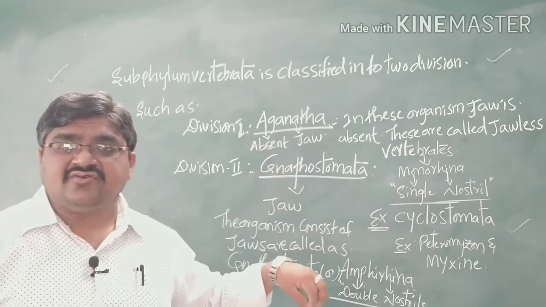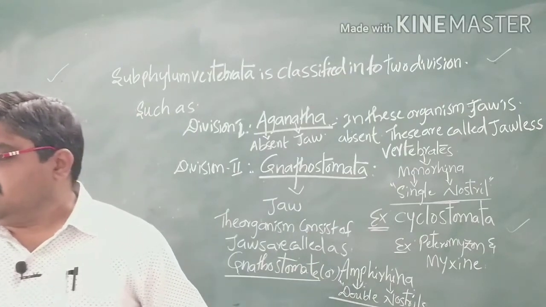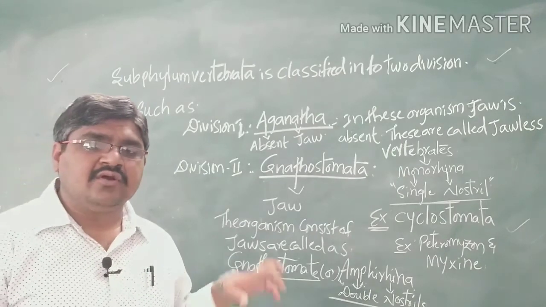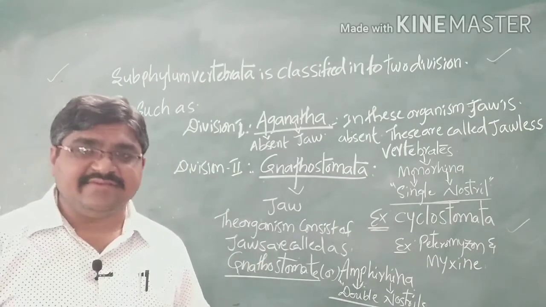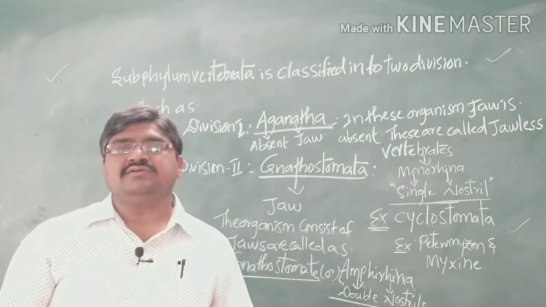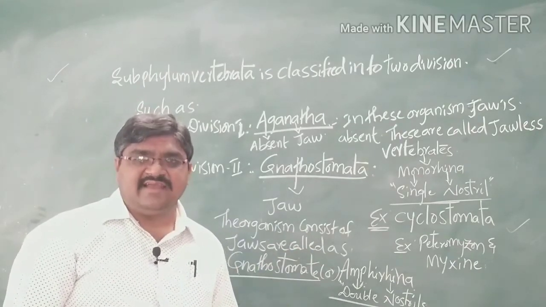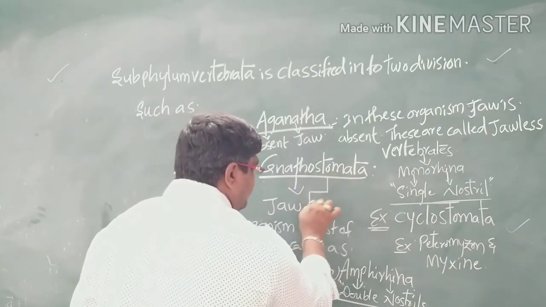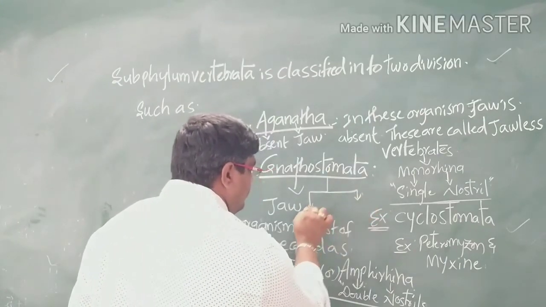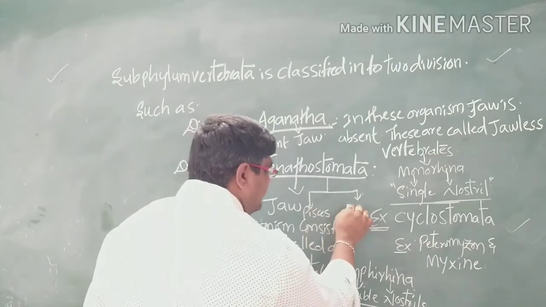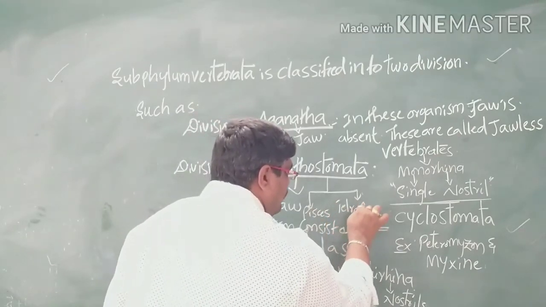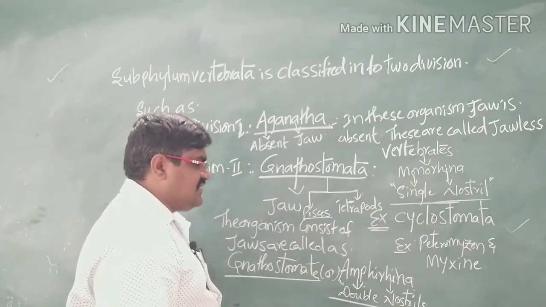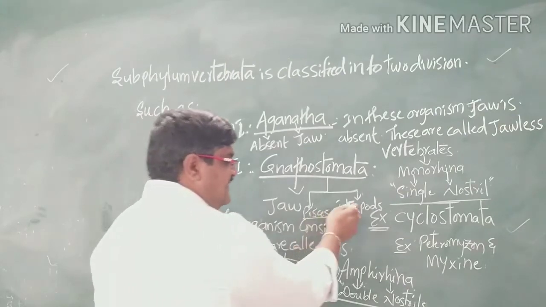So these are the organisms that are Gnathostomata. These Gnathostomata are classified into two superclasses. One is called Pisces, another one is called Tetrapoda.